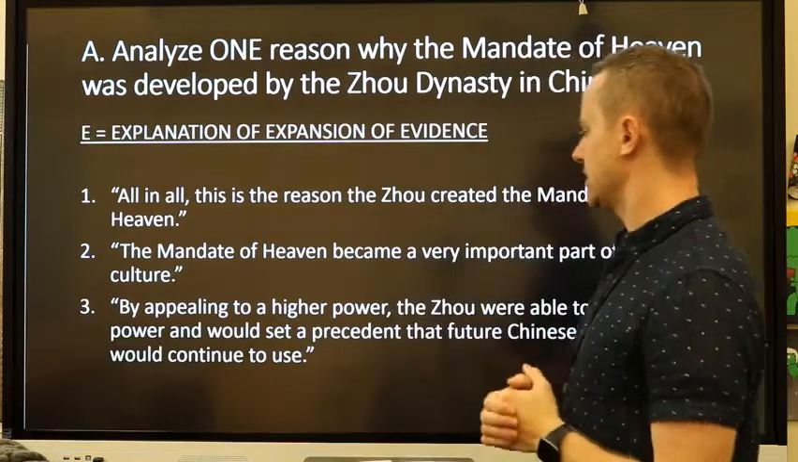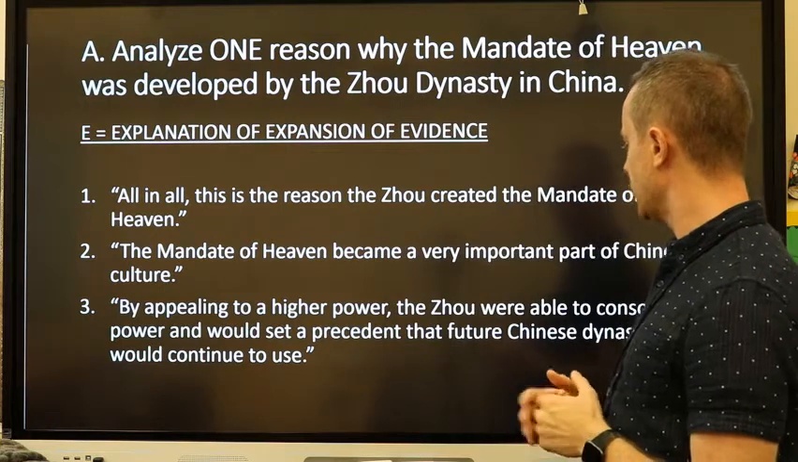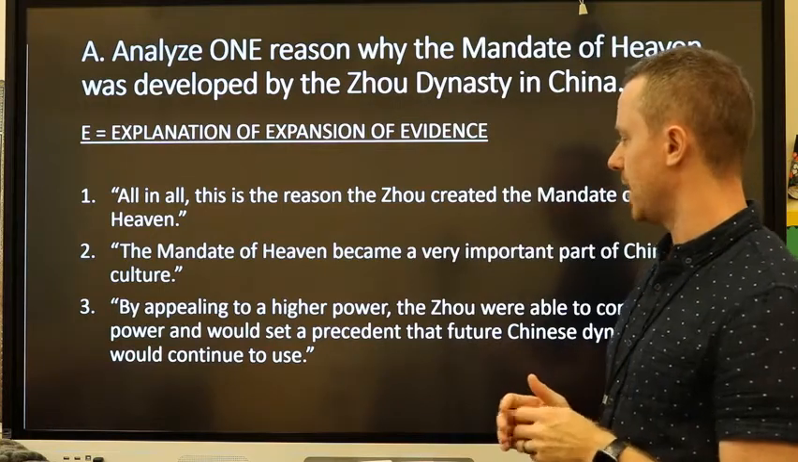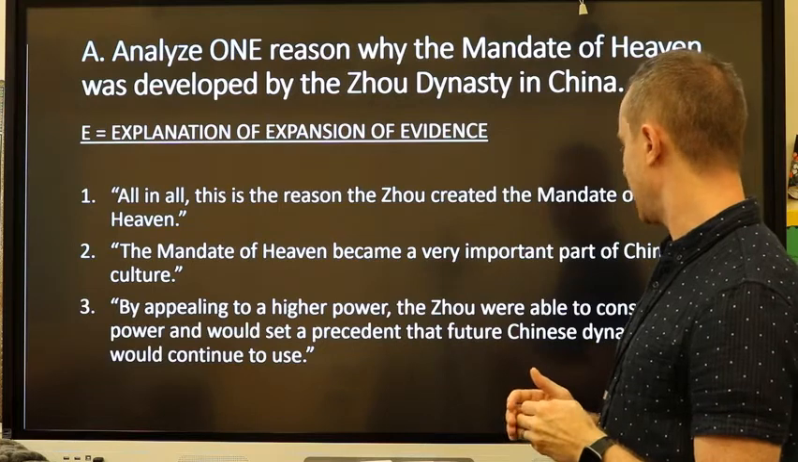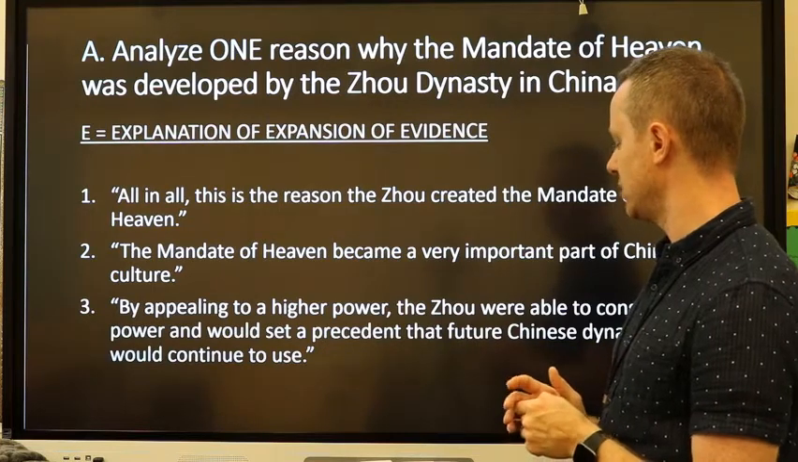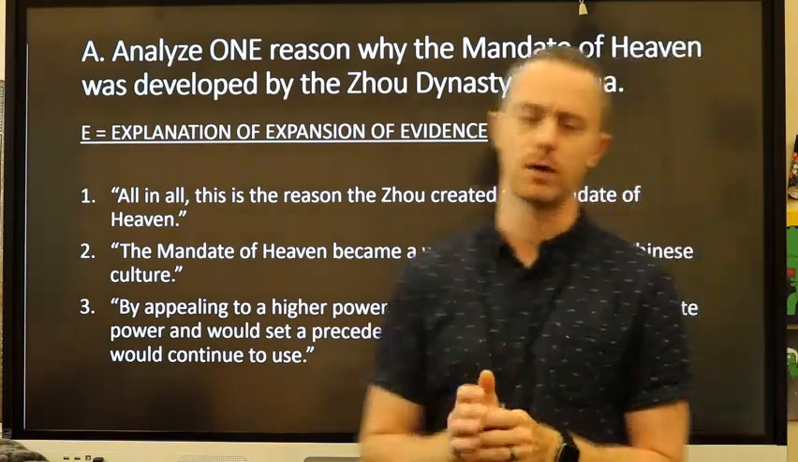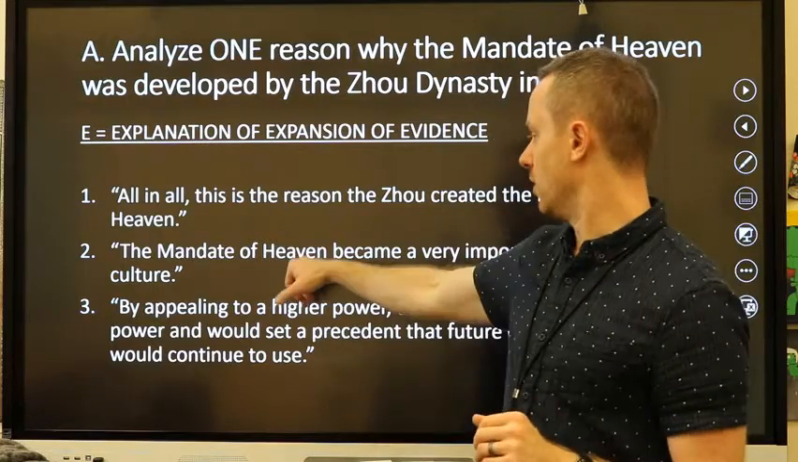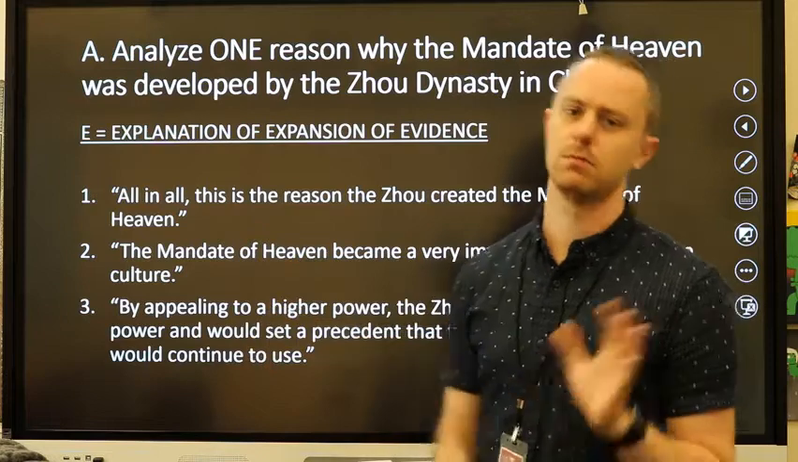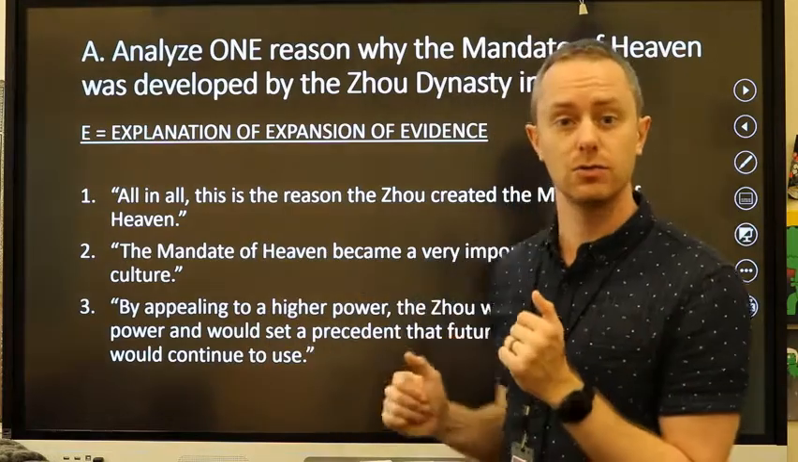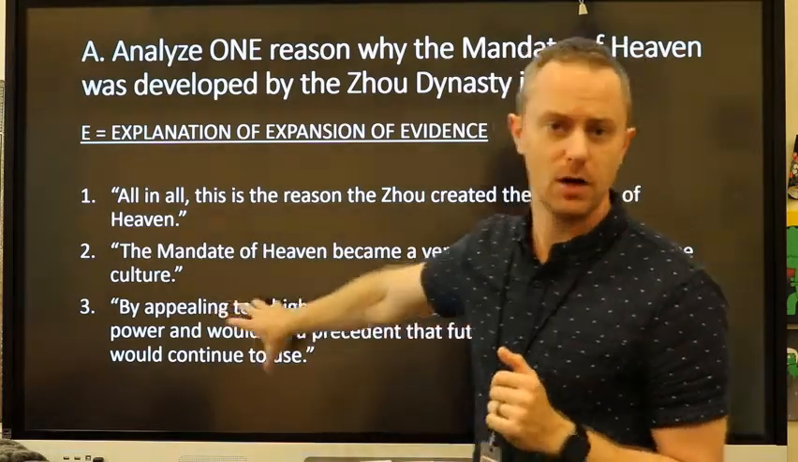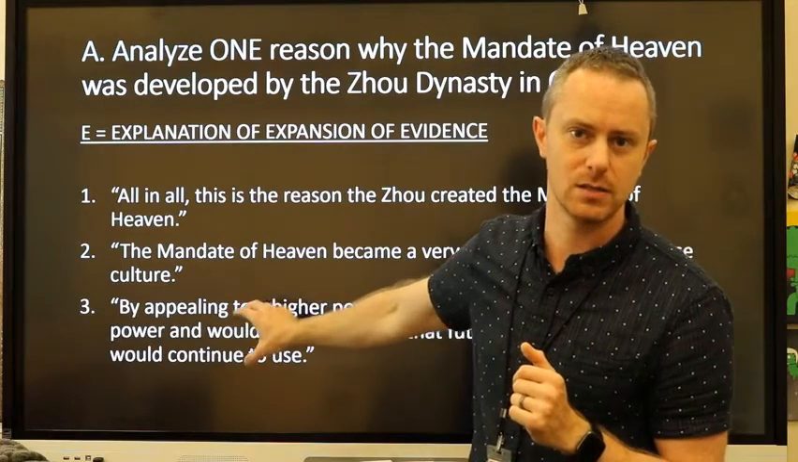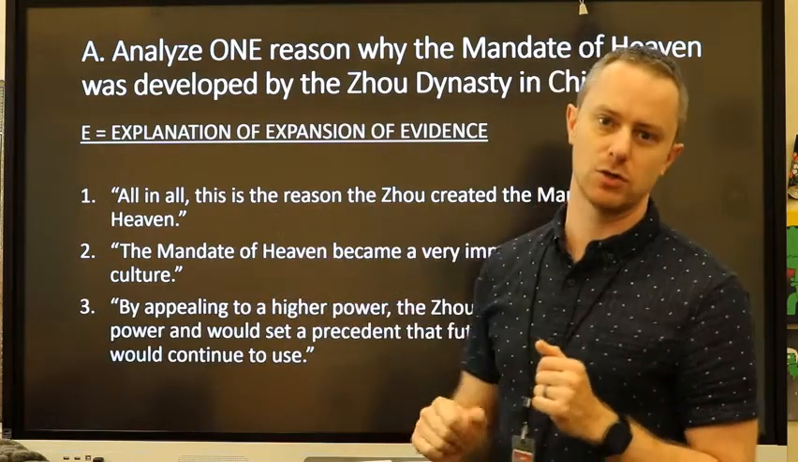Let's see what it says. It says, by appealing to a higher power, the Zhou dynasty were able to consolidate power and would set a precedent that future Chinese dynasties would continue to use. Okay, now I admit, at the end of this, we get a little bit of that second option, don't we? That's fine. I'm not saying you can't include that. But that first part of this sentence is what gets you your expansion or explanation.